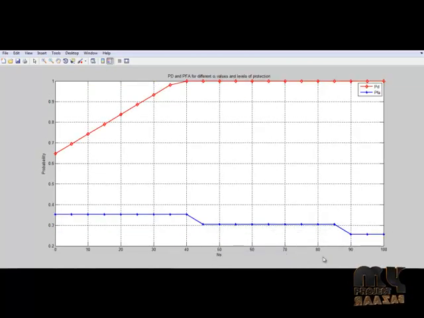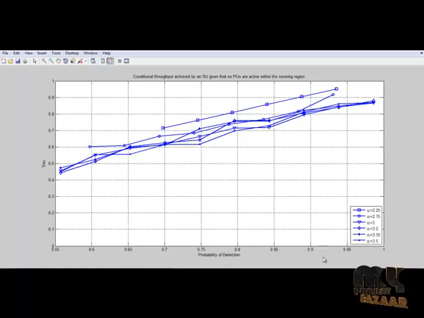The next graph is plotted between probability of detection and probability of false alarm with the number of samples, given for different alpha values and different levels of protection. From the graph, it is inferred that the probability of detection increases and saturates to 1 after the number of samples reaches 40, and the probability of false alarm goes down to 0 as the number of samples increases.